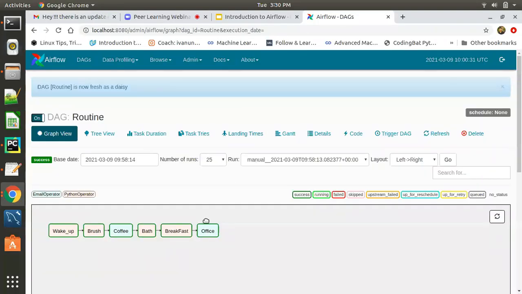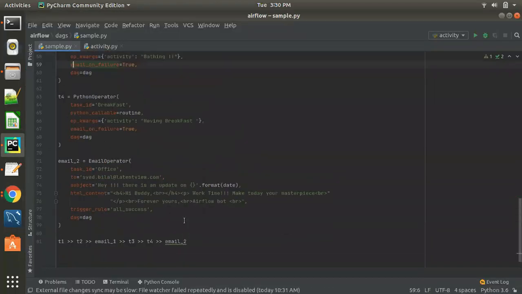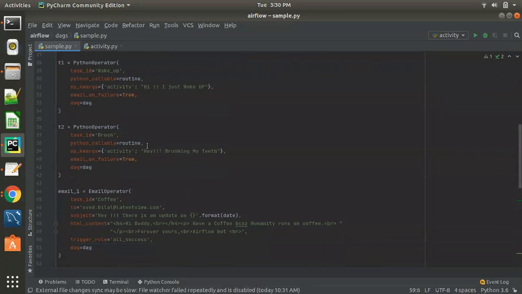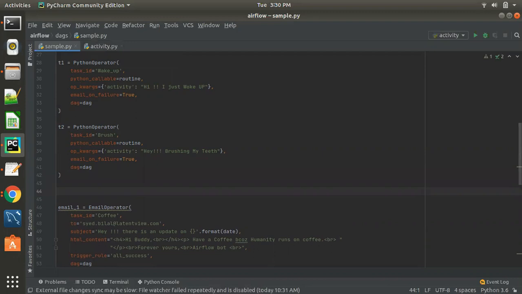So this is how we define a task. Maybe I'll add an extra Python operator to also show how both tasks run in parallel. Till now, any doubts?